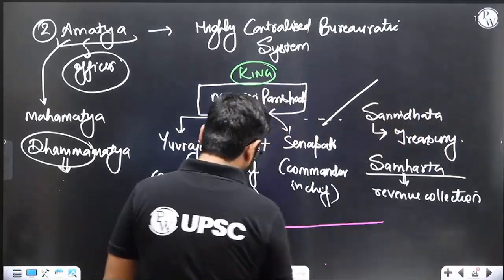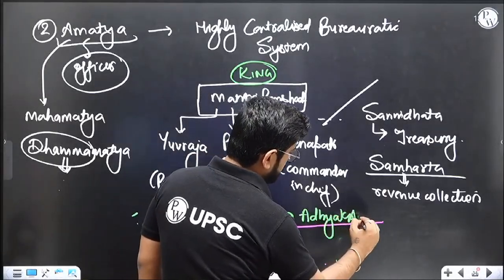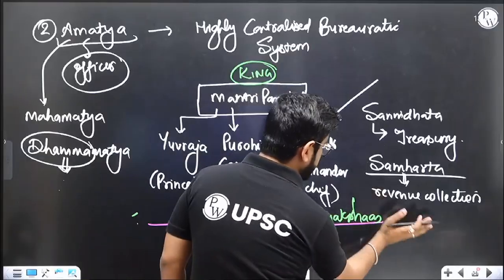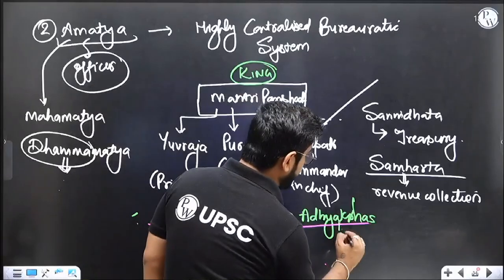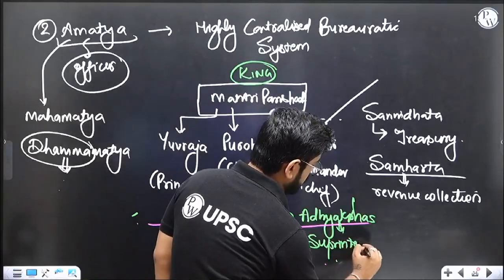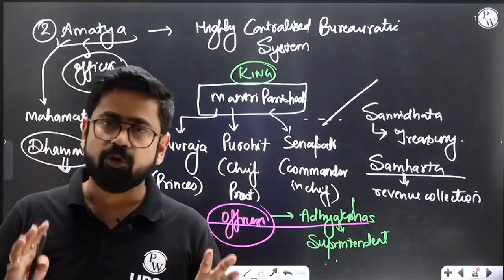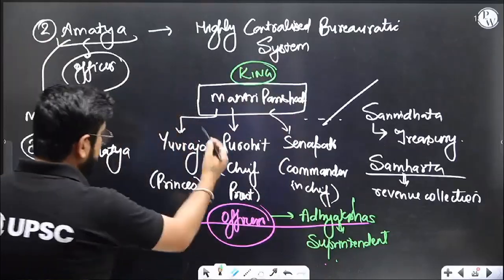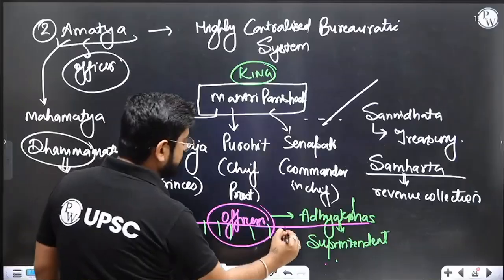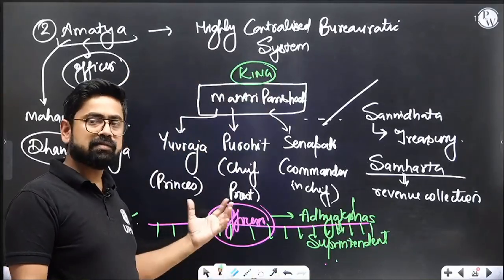Now, one term for officers is very, very common: Adhyaksh. Today we still use this word. Adhyaksh is technically a superintendent. There are more than two dozen departments, around 27 departments, and every department is led by an Adhyaksh. So you can understand that below this there are so many departments and so many Adhyaksh dealing with them. This is a highly centralized, very heavy bureaucratic system.